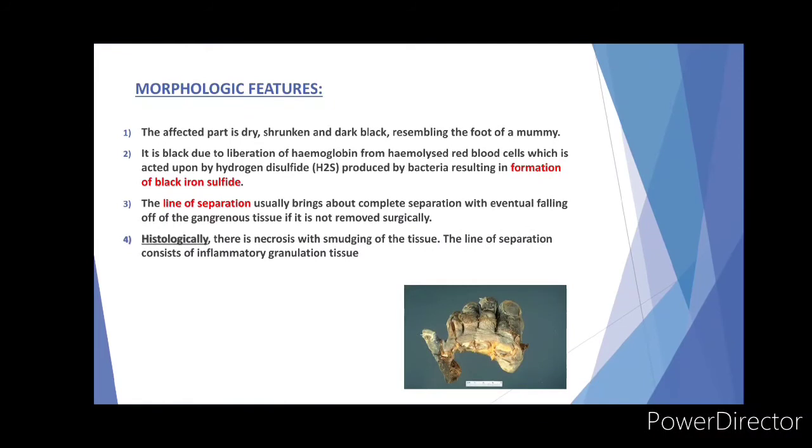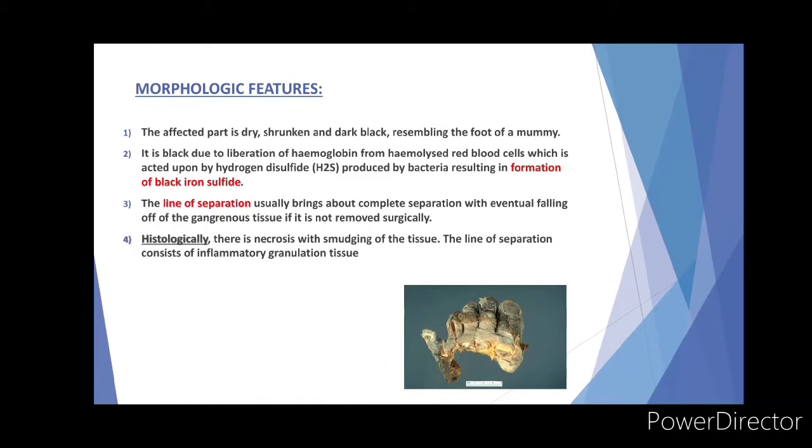Morphologic features. The affected part is dry, shrunken and dark black in color, resembling the foot of a mummy, that is Egyptian. Second, it is black due to liberation of hemoglobin from the hemolyzed RBC, that is, the RBC breaks and the hemoglobin is released, which acts upon the hydrogen sulfide produced by the bacteria, and it results in the formation of black iron sulfide. So the gangrenous part looks dark black in color.